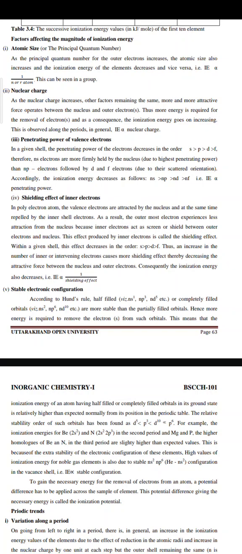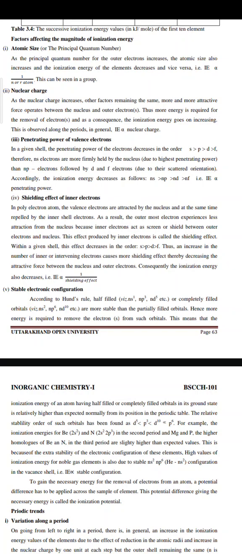Within a given shell, this effect increases in the order s less than p less than d less than f. Thus, an increase in the number of inner or intervening electrons causes more shielding effect, thereby decreasing the attractive force between the nucleus and outer electrons. Consequently, the ionization energy also decreases. That is, ionization energy is inversely proportional to shielding effect.